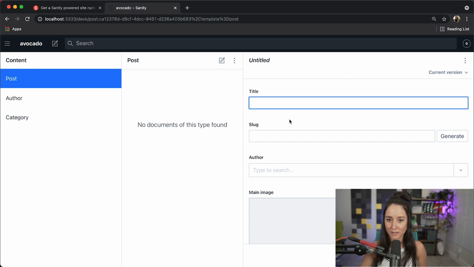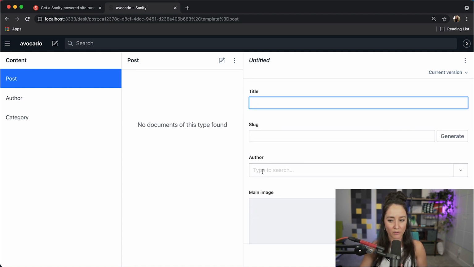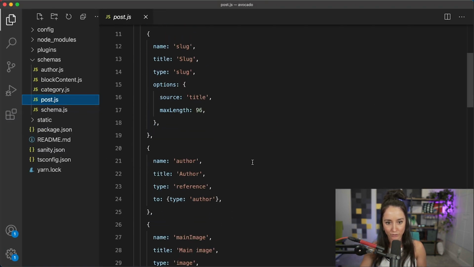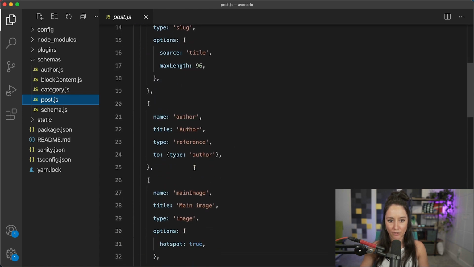Sanity Studio side. Now, there are some parts that are linked together. So, for example, see this author type. This author is referencing this author. So I'm going to go over here, and I'll show you what that code looks like. So in my post, we have an author that is a type of reference. So it's not a type of string, a type of image like this is. It's solely going to reference an entire other type, which we called author.